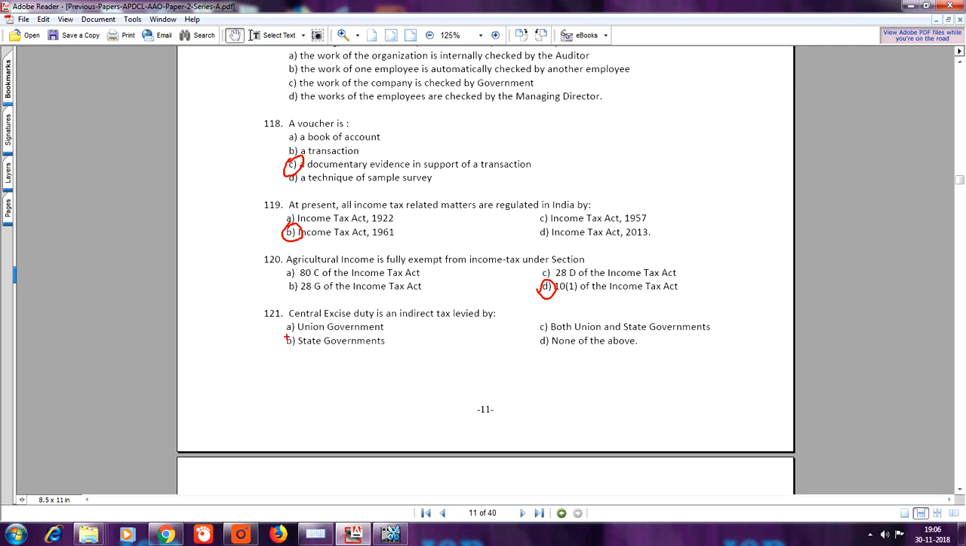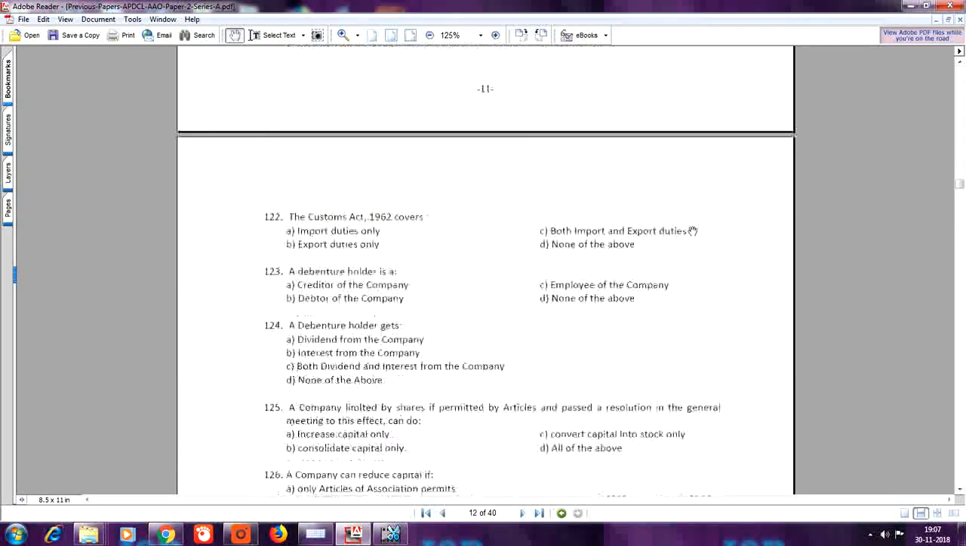Next, 122. The Customs Act 1962 covers. Your answer is C, Board import and export duties. Question number 123. A debenture holder is, your answer is A, creditor of the company. Question number 124. A debenture holder gets, your answer is B, interest from the company.